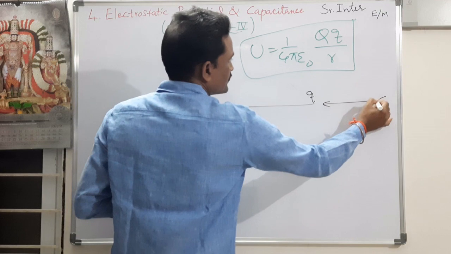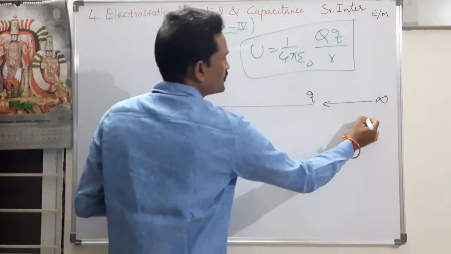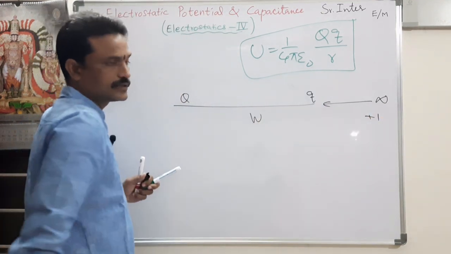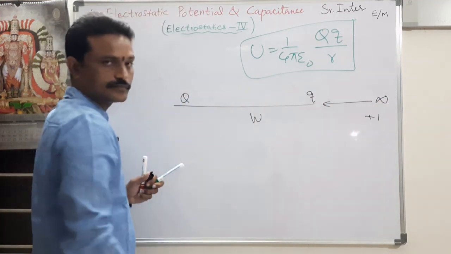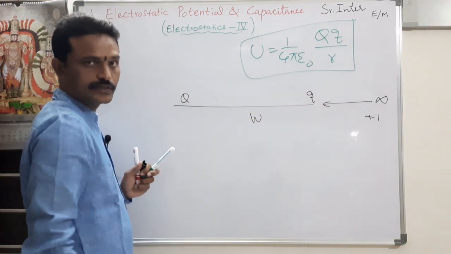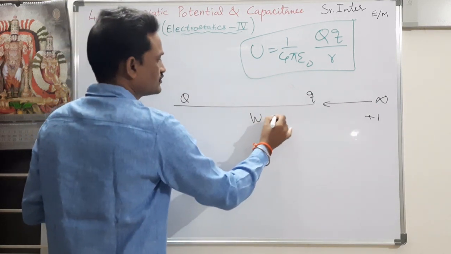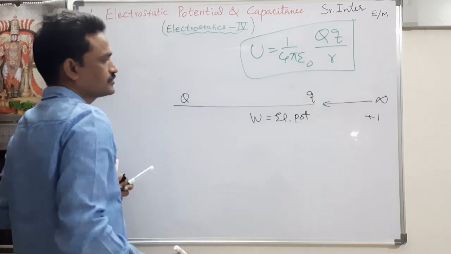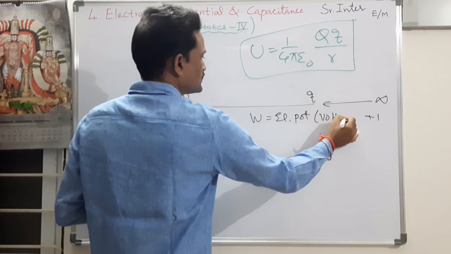Instead of bringing another charge small q, if I bring a unit positive charge, then the work done in bringing a unit positive charge from infinity to a point of electric field against the wish of the charge, that work done by the external agent is equal to electrostatic potential. So what do you mean by electrostatic potential? Electrostatic potential is sometimes also called voltage.